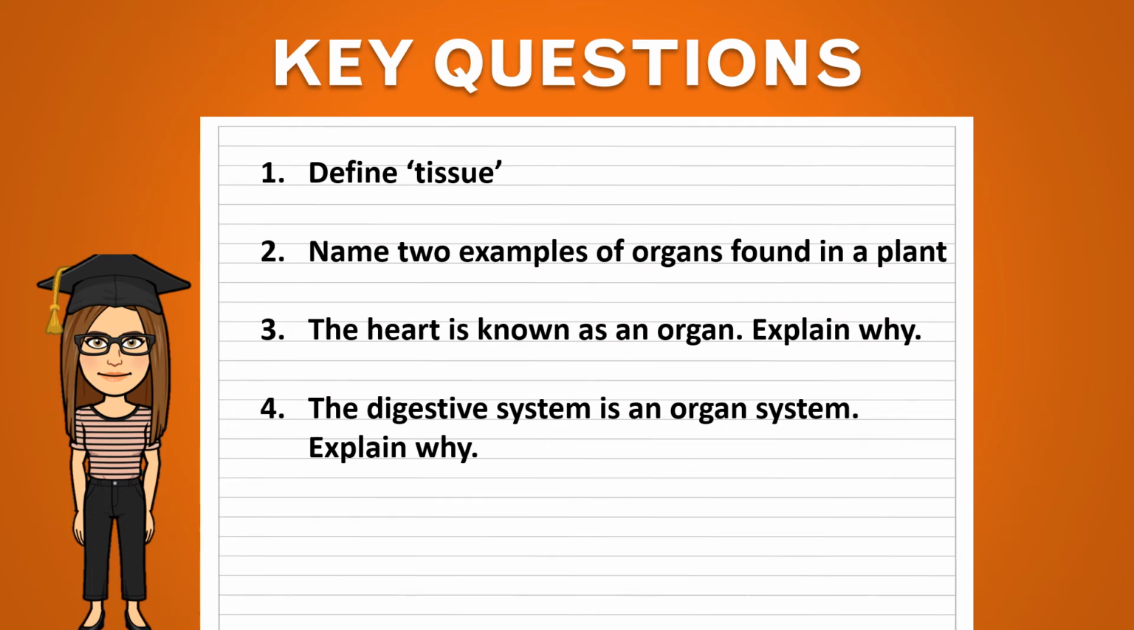We now come on to the key questions. Number 1, define tissue. Number 2, name 2 examples of organs found within a plant. Number 3, the heart is known as an organ, explain why. And finally, number 4, the digestive system is an organ system, explain why. I suggest you pause the video here for 5 minutes and have a go at forming your answers.